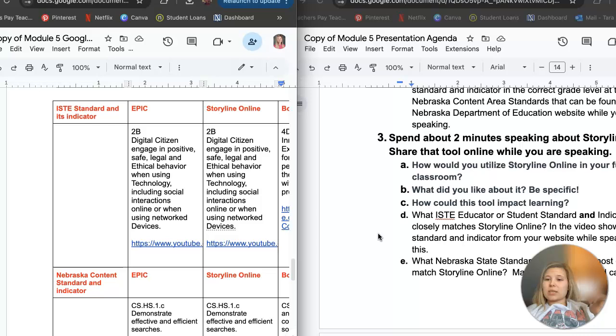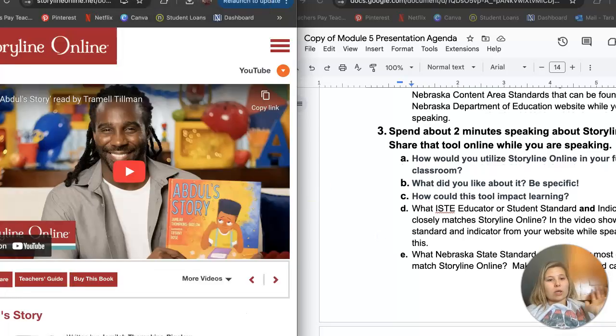Next, we are going to talk about Storyline Online, which is another great resource, which looks like this. Again, it's kind of almost like Epic. Where Epic actually also, they can earn badges. There's quizzes to learn about their comprehension of the story. I also really like about that. And a lot of that links back to this teacher's profile. So you can see how they are doing, what their interests are, things like that.